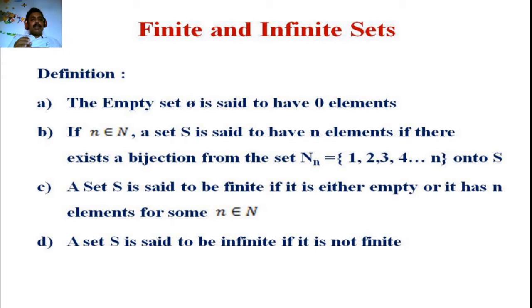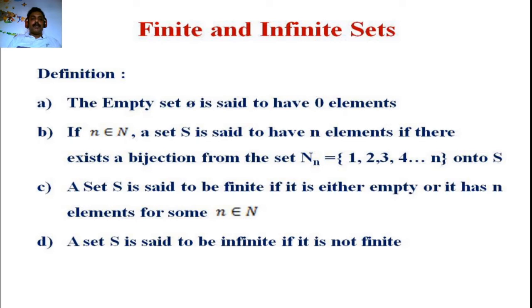The number of elements of a particular set is also known as its cardinality. If the cardinality is finite, then the set is said to be finite. For example, if a set contains only 5 elements, we say it is a 5-element set or its cardinality is 5, hence it is a finite set. If a set contains 100 elements, its cardinality is 100, hence it is a finite set. If a set contains 1 lakh elements, its cardinality is 1 lakh and so it is again a finite set.